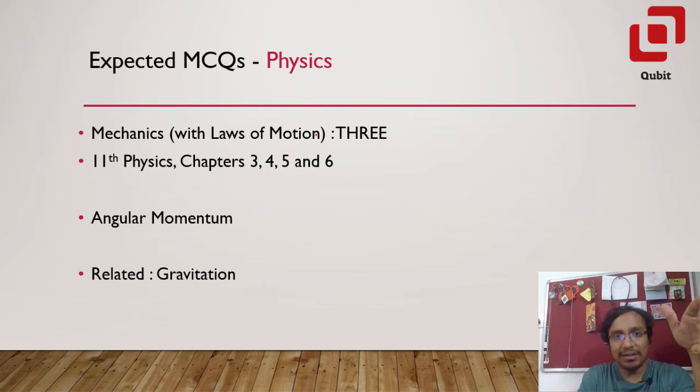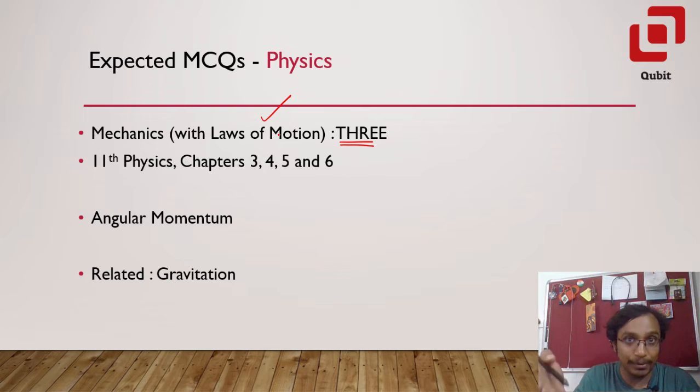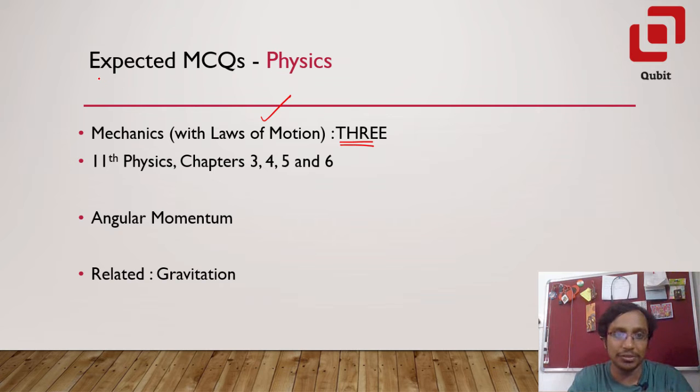Then the next important section is mechanics. I'm expecting 3 questions from mechanics also, and of course you need to use laws of motion as well to solve any mechanics problem, considering it as a dynamics problem. If it is a kinematics problem like projectile motion or circular motion or rectilinear motion, overlapping of 2 rectilinear motions, then you may not require Newton's laws of motion, but still.